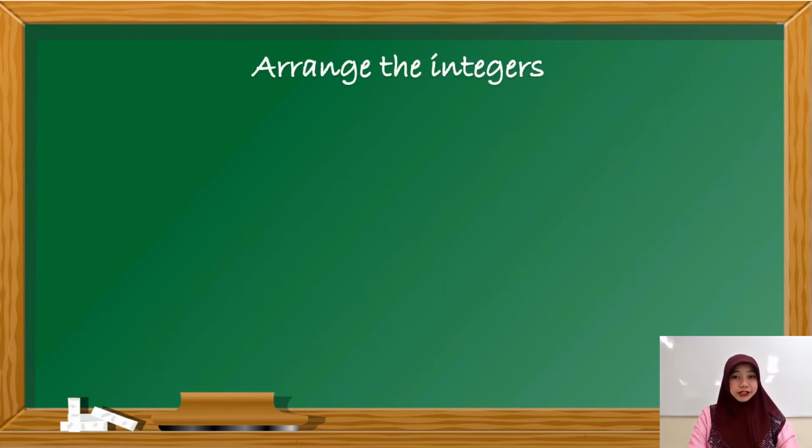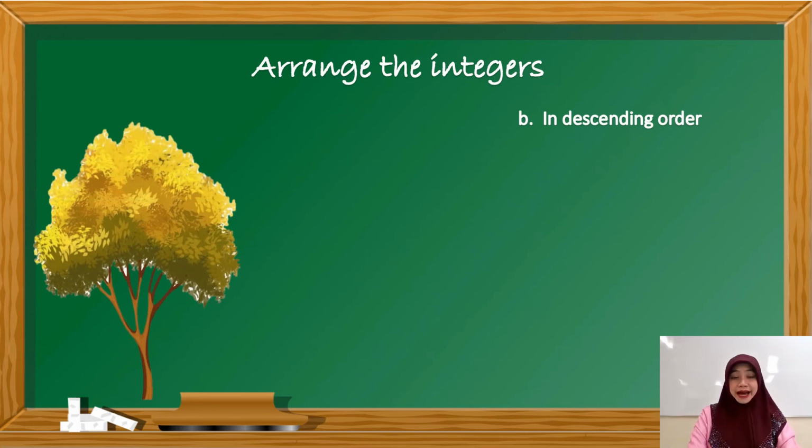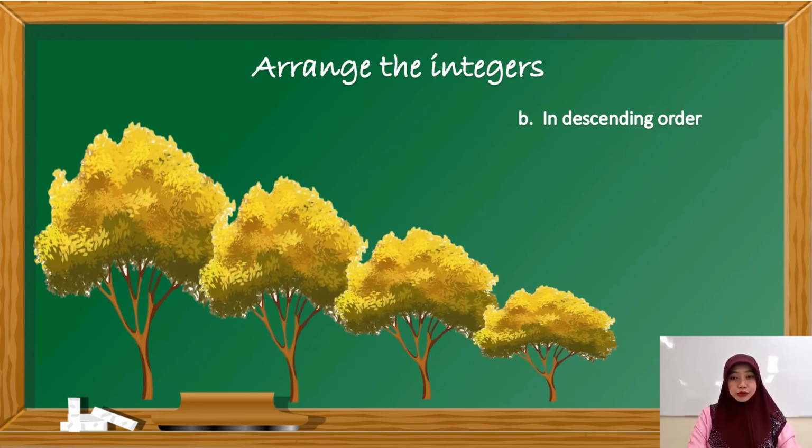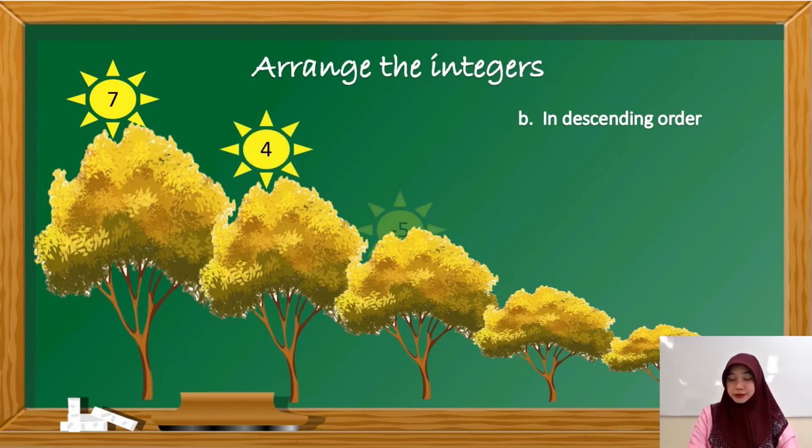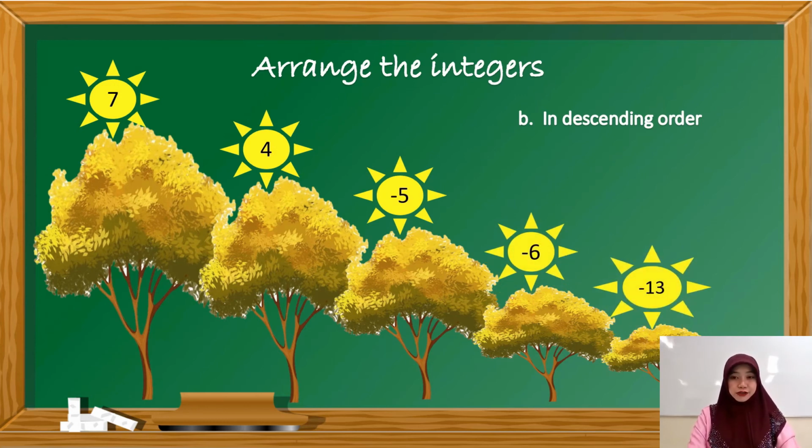How about letter B, in descending order? We'll start from the highest integer down to the smallest integer. Again, from the given a while ago, the highest integer is positive 7, followed by positive 4, then negative 5, down to negative 6, and the smallest integer is negative 13.